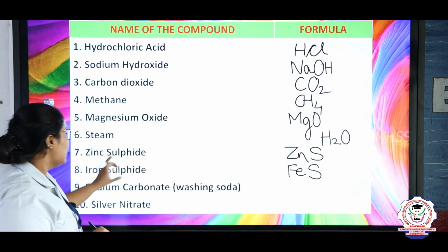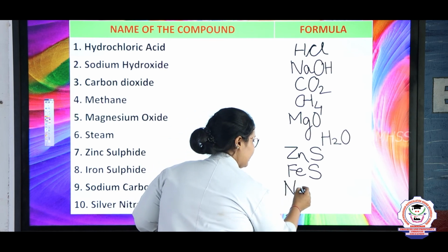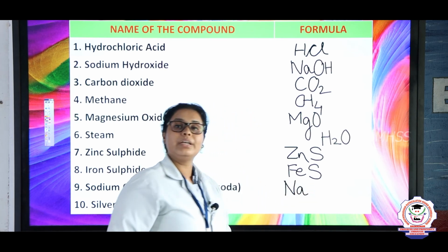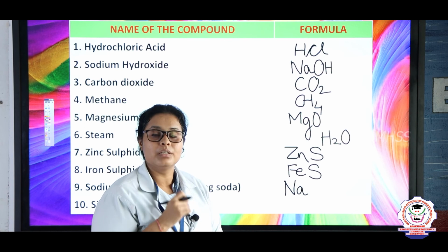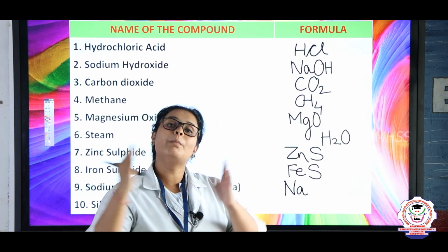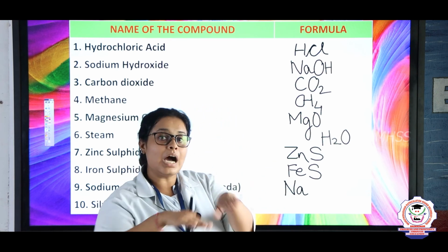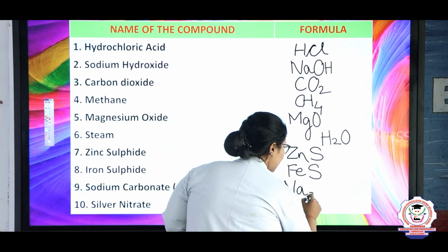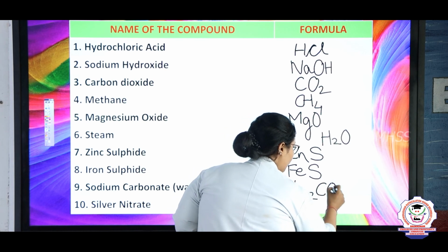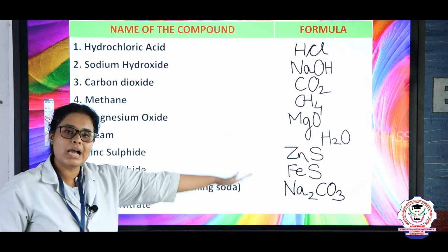And sodium carbonate. Sodium carbonate is what? I told you sodium is Na, and carbonate is CO3. CO3 has a charge of -2. So to balance the carbonate, we need 2 sodiums. So we will write Na2CO3, right? So this is sodium carbonate.